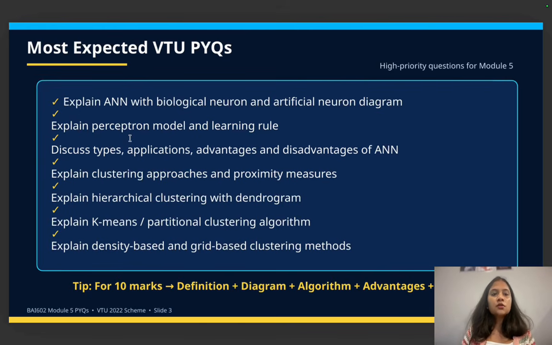Okay, so the first question is: explain ANN with biological neuron and artificial neuron diagram. Here I've just shared the questions. In the next slide, I will tell you what actually should be there in the answer for this specific question. And next is: explain perceptron model and learning rule. Third is: discuss types, application, advantages, and disadvantages of the ANN. And then come the clustering questions, which is: explain clustering approaches and proximity measures.